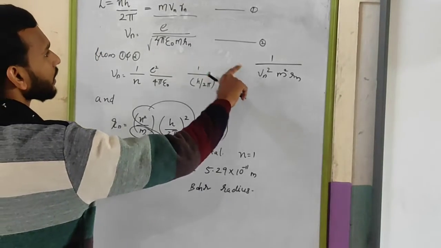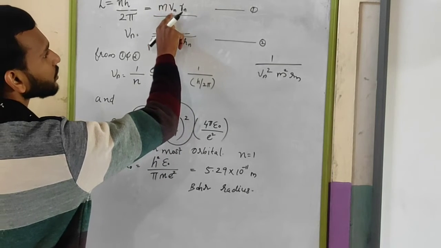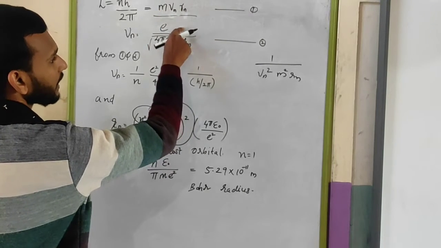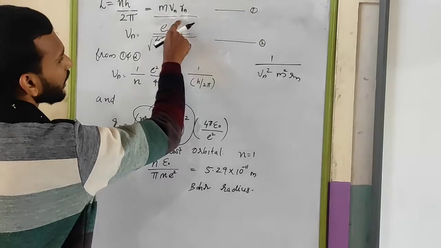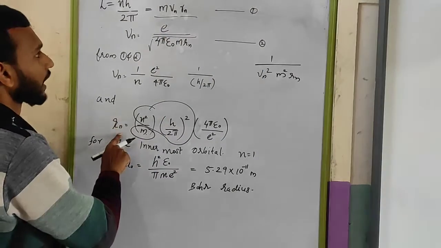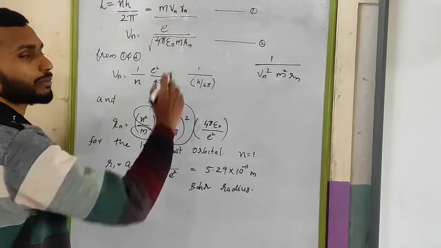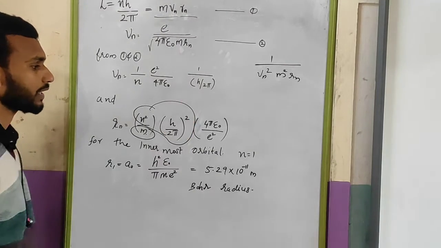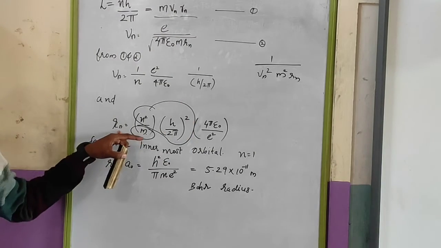So you will obtain m square vn square rn square divided by m square vn square rn. That is rn square divided by rn will become rn. All other terms will be cancelled. So in such a way you will get the rn value.